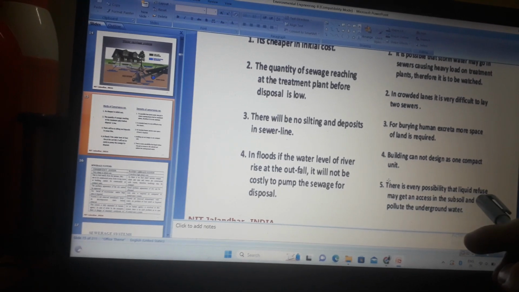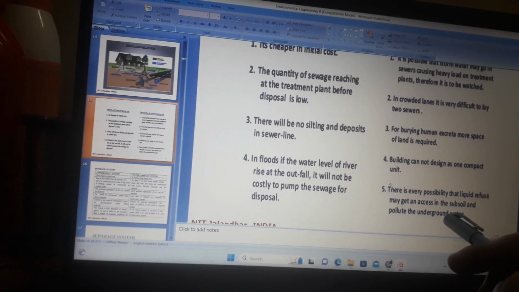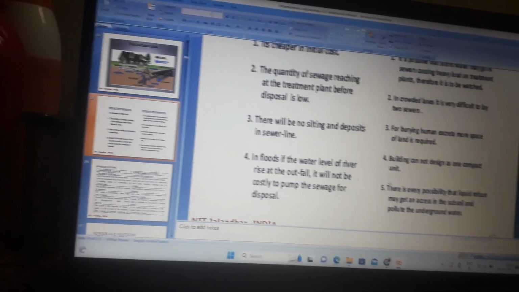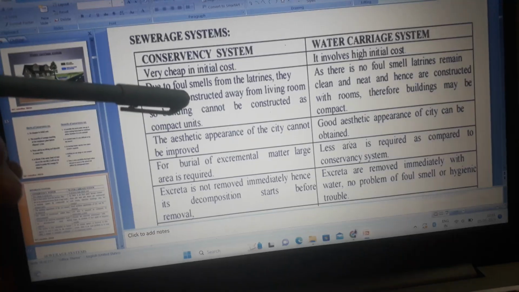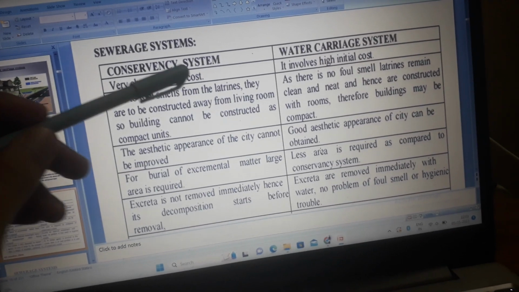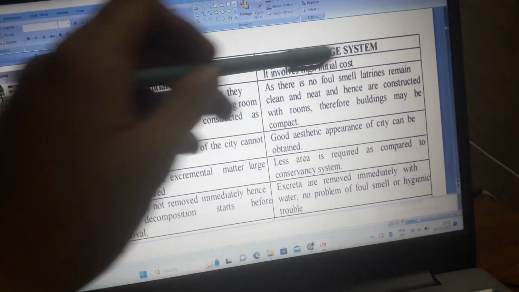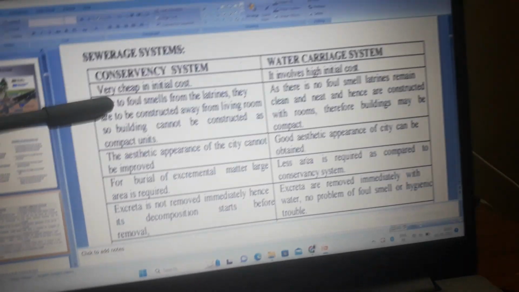There is every possibility that liquid refuse may get access to the subsoil and pollute the underground water. Sewerage systems. Conservancy system: very cheap in initial cost. Water carriage system: it involves a high initial cost.